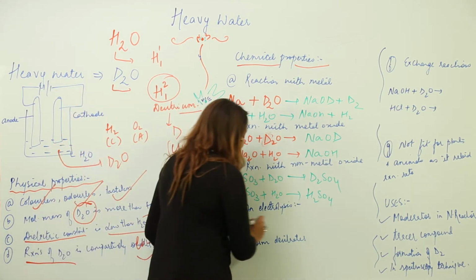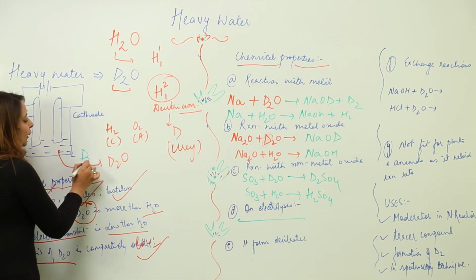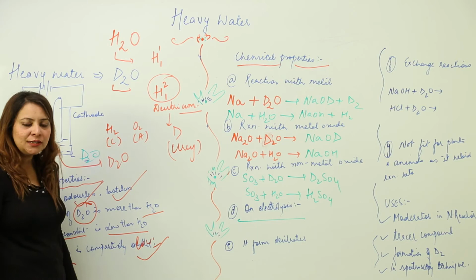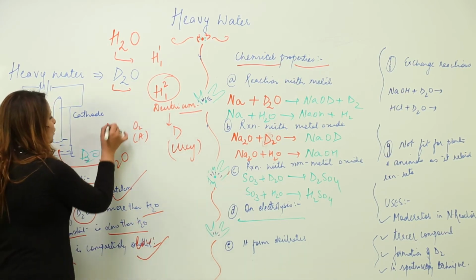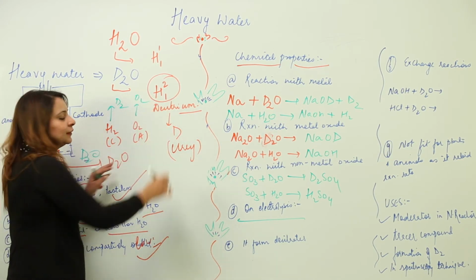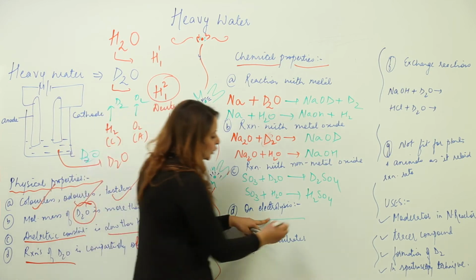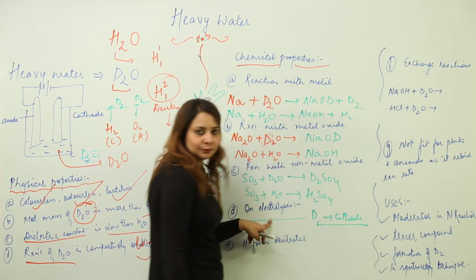Next, if you carry out the electrolysis of D2O, if I say I have only D2O here and I am carrying out the electrolysis, so obviously we know that positive ions go to the cathode. So that means on the cathode what will we get? We will get D2, and oxygen at the anode. So that means on electrolysis D2 will be liberated at the cathode.